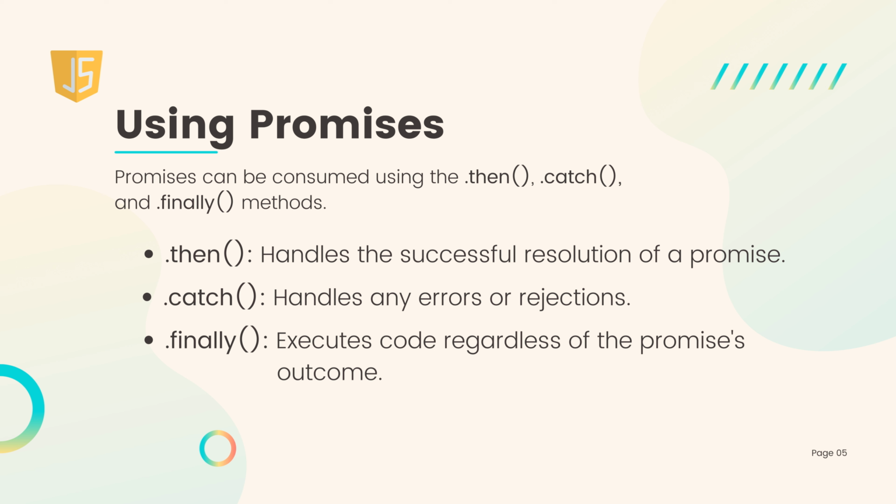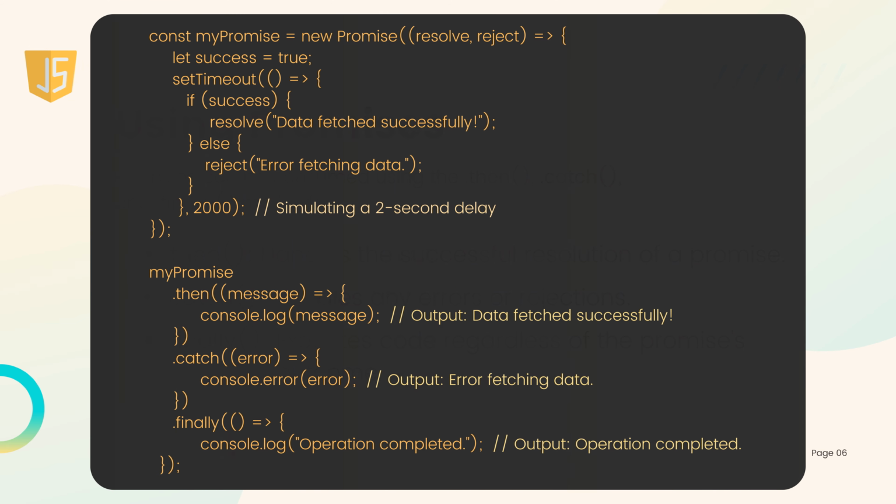.then handles the successful resolution of a promise. .catch handles any errors or rejections. .finally executes code regardless of the promise's outcome. Example code.